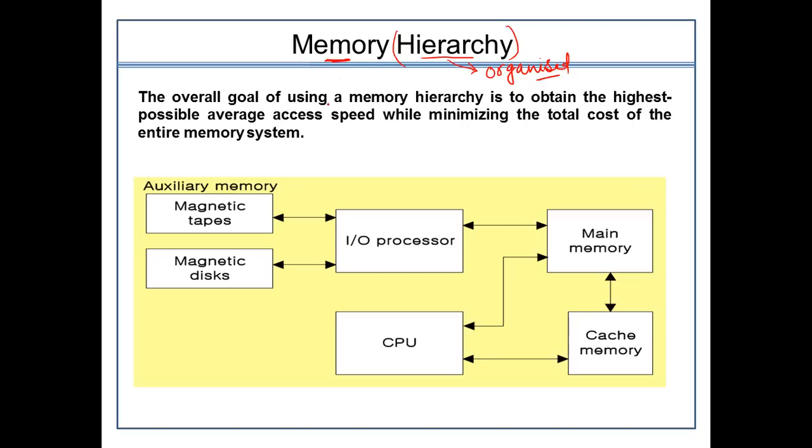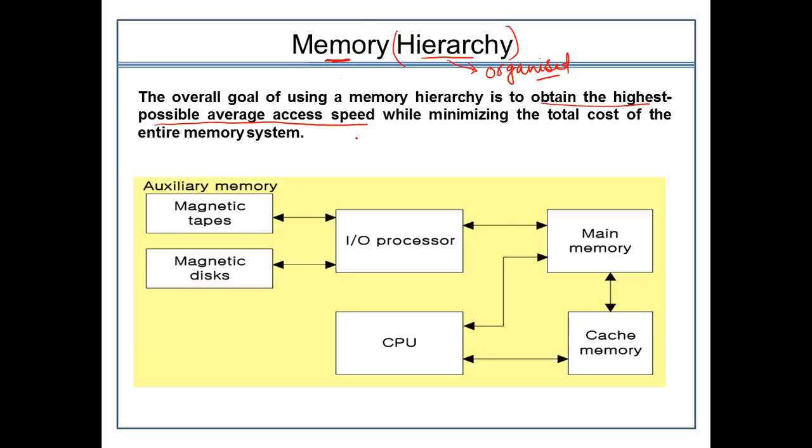So, why do we have the memory hierarchy within the machine? It is only because we want to obtain the highest possible average access speed. We just want that whenever the system demands some data, it should be available to us.